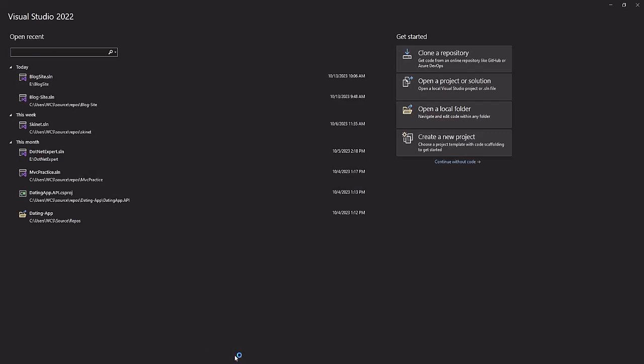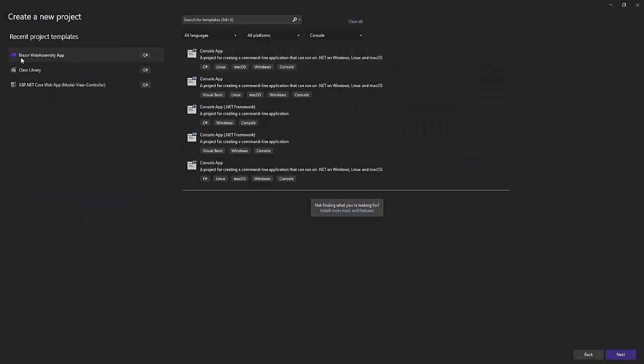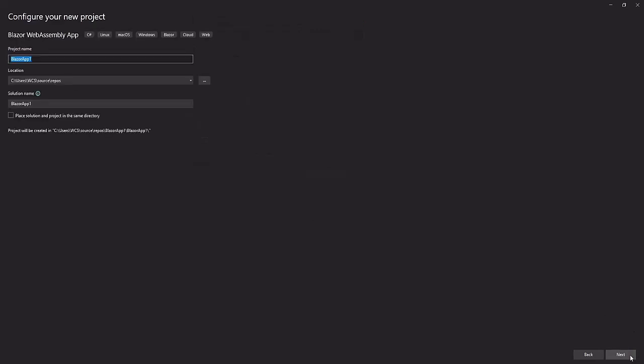Okay, in this section we will create the new project and we will install all the required libraries for this. So head over to Visual Studio. I am using Visual Studio 2022 and here, create new project, and we will select Blazor WebAssembly app here and go to the next, and you can name your project however you want. We will name this like BlogSite and click next.